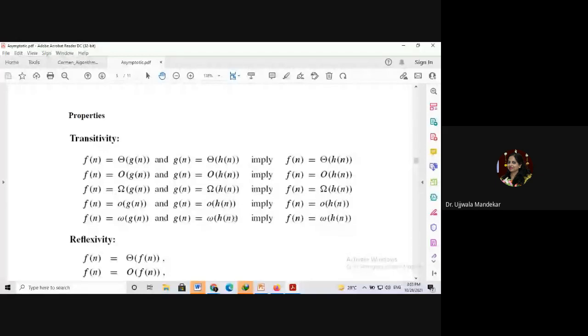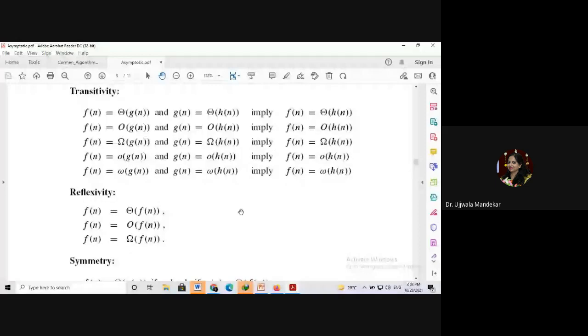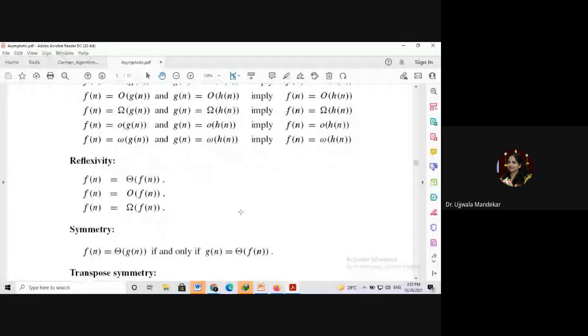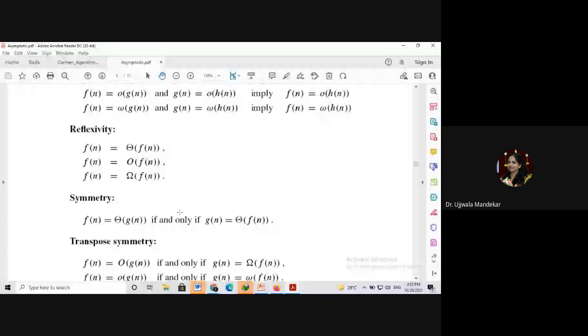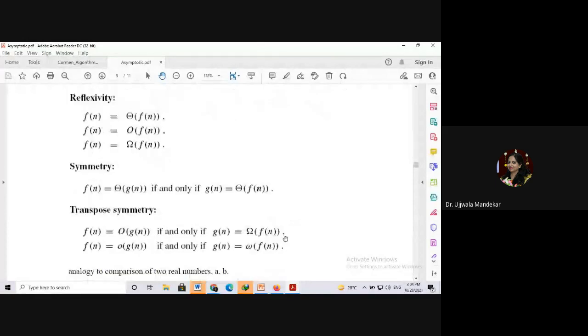This also follows the reflexivity property. What do you mean by reflexivity property? F of n is always equal to theta of f of n, f of n is always equal to big O of f of n, and f of n is always equal to omega of f of n. It also implies the symmetry property. What do you mean by symmetry property? If f of n is equal to theta of g of n, then we can say that g of n is also equal to theta of f of n. It is the symmetry property.